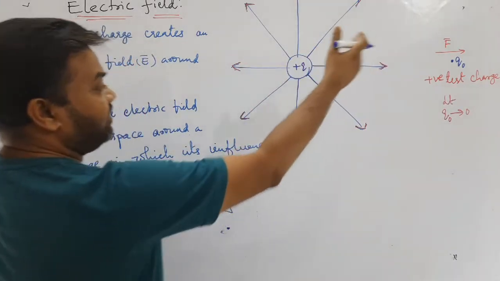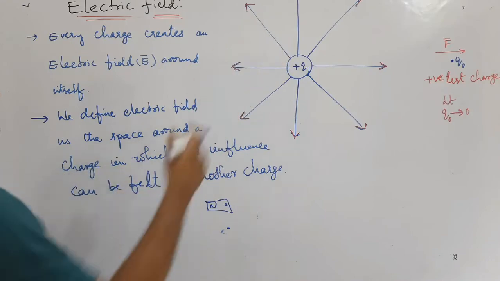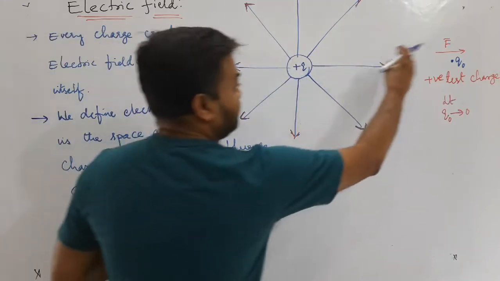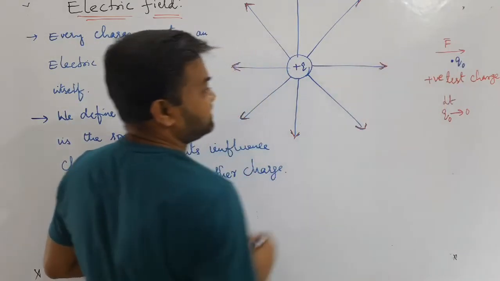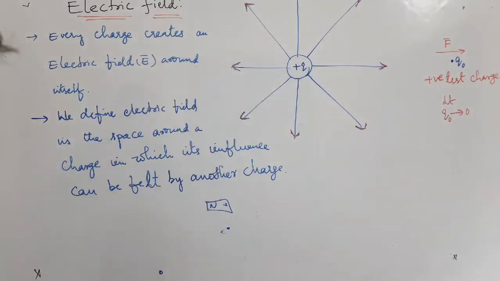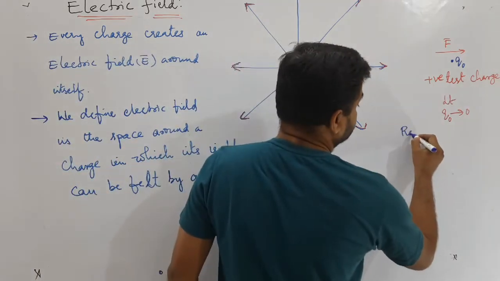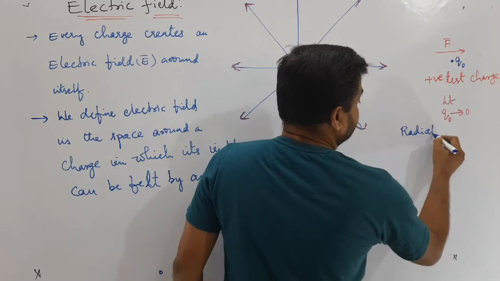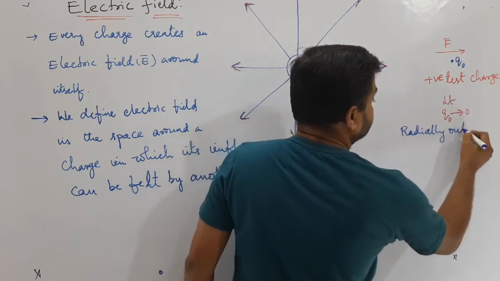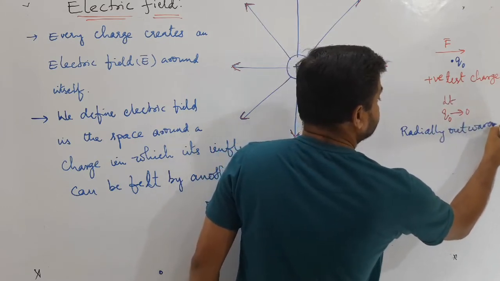And here the electric field lines or the electric force is normally away from the charge, outwards from the charge. Like this we can write here: radially outwards. The direction is radially outwards.